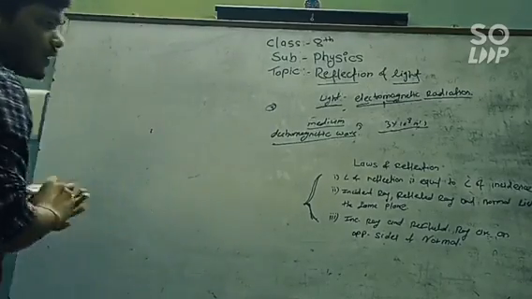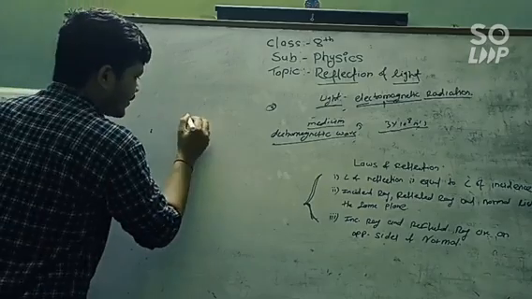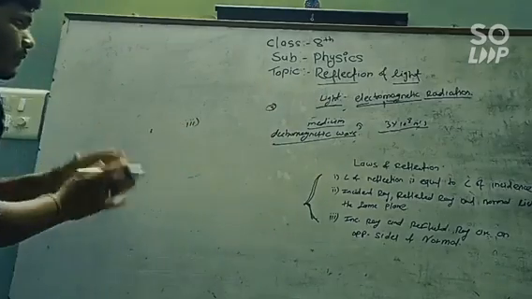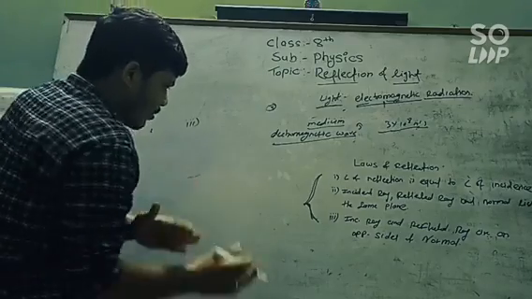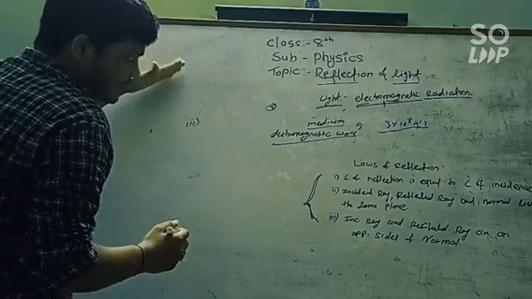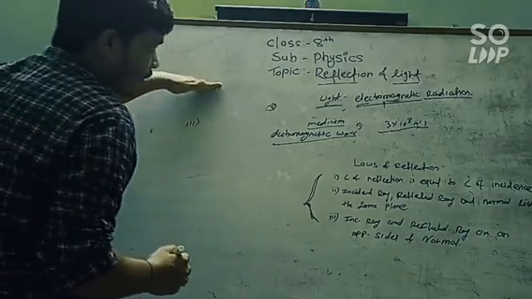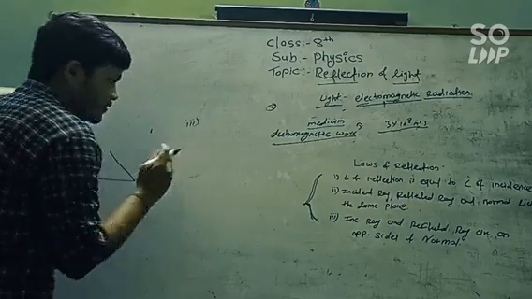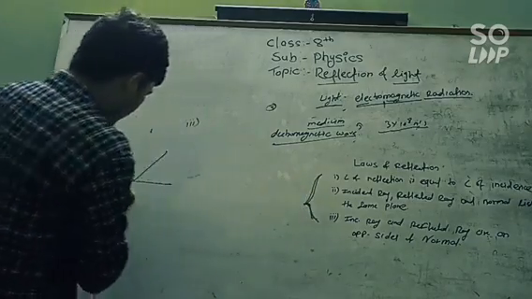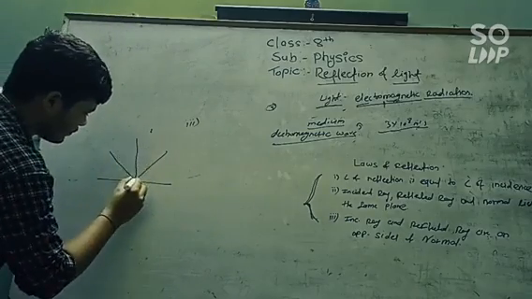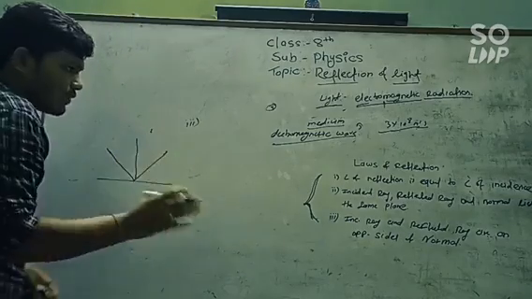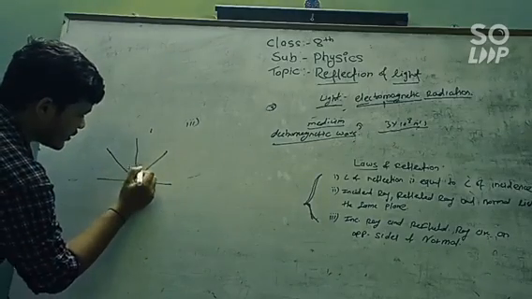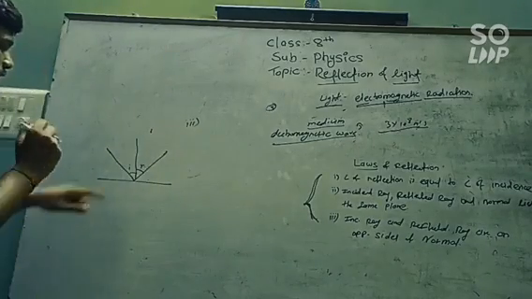So what we have studied till now are the three laws of reflection. Now what is actually reflection? The bouncing back of the light from any surface. Means the bouncing back of the incident ray or the light is nothing but the reflection of the light. For bouncing back, there are some laws. That's the incident ray. The angle of incidence is equal to the angle of reflection. This is our first law.